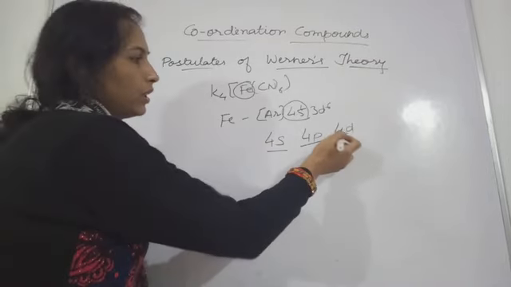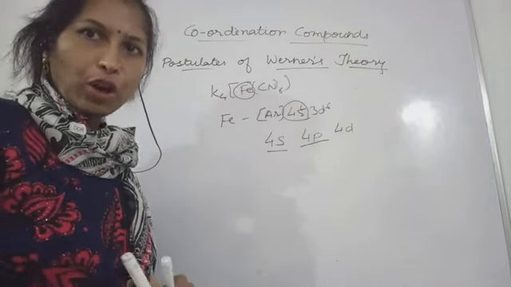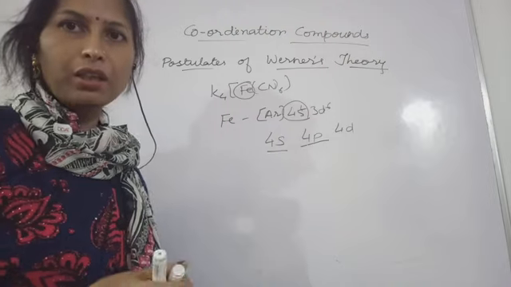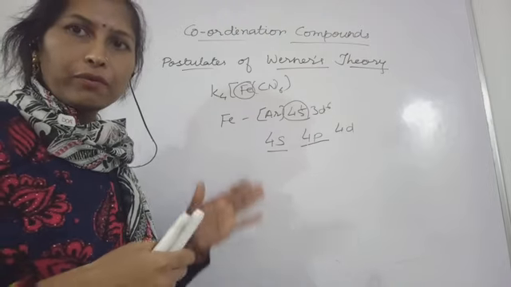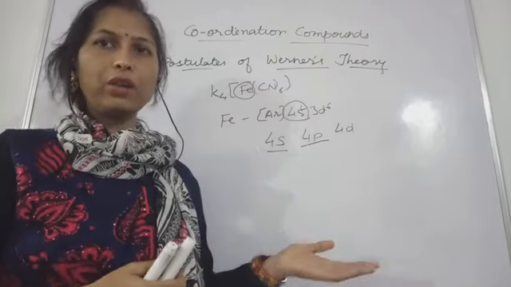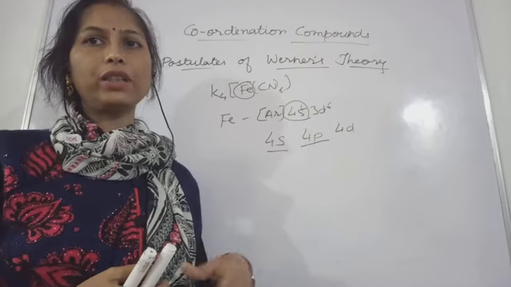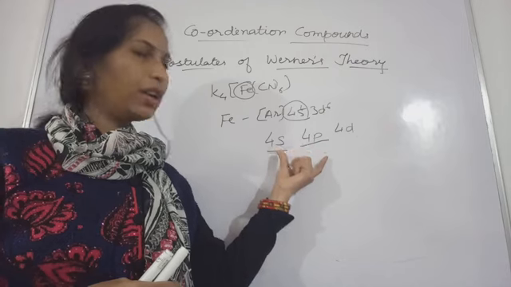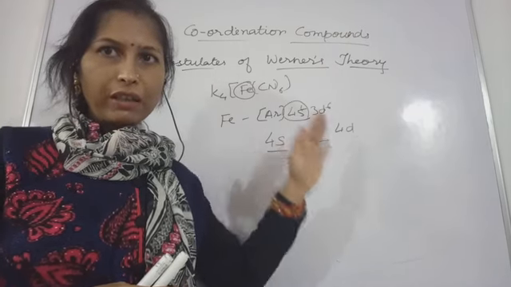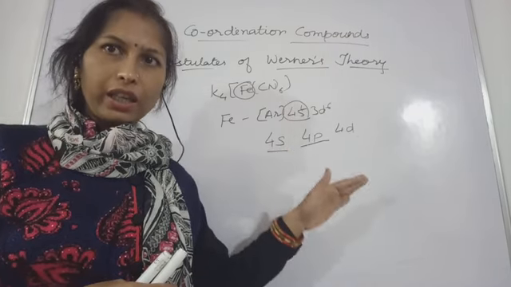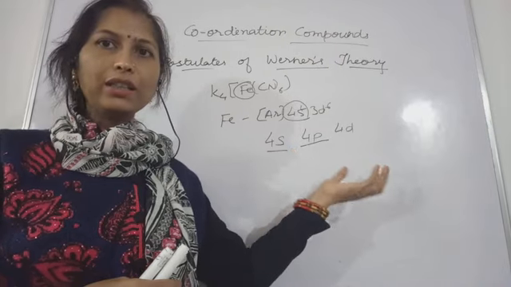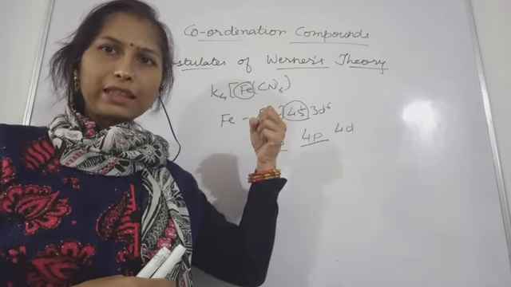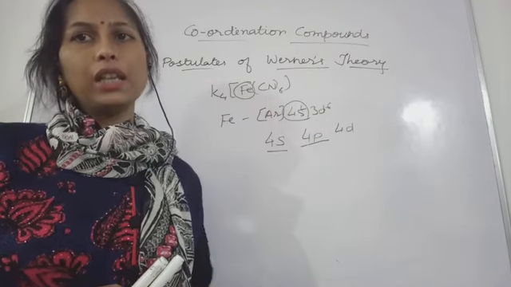So we are now observing a different type of bond. Till now we knew that metals have the tendency to lose electrons, but here the atomic orbitals which are lying vacant can accept the electron pairs from the ligands.